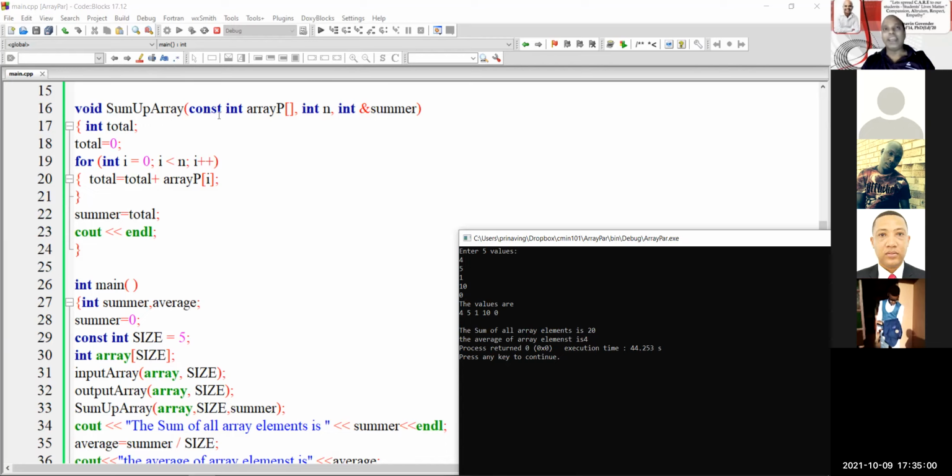Really speaking, if I make this into a reference parameter, that means I can change the values in the array and the size, which I should not be doing. Because by definition, that's not what is supposed to take place with a reference parameter, and especially passing across an array as a parameter. Okay, Sam?